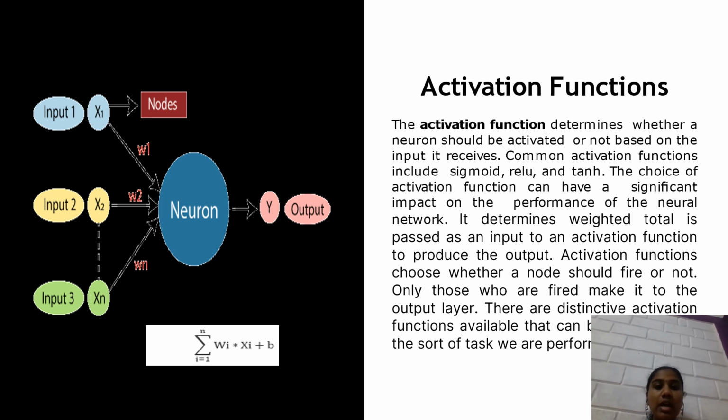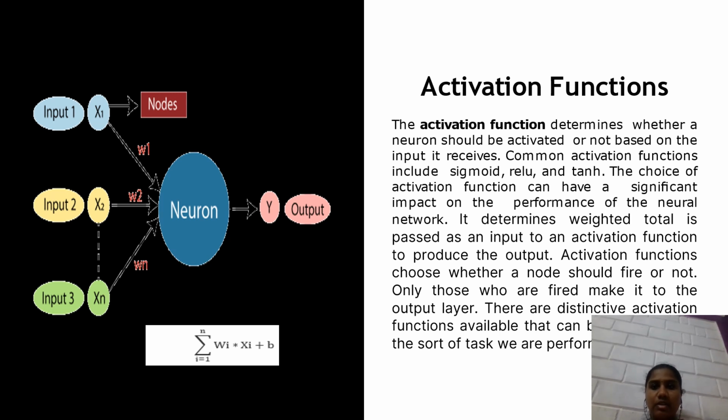In this neuron, there are two parts. One is summation, the other one is activation. In summation part, the input signal is multiplied with the corresponding weight and its sum is taken. After the sum is taken, it is added with the bias and then is sent to the activation part. In the activation, the corresponding activation function is applied and processed, then it is sent as output signal as y.